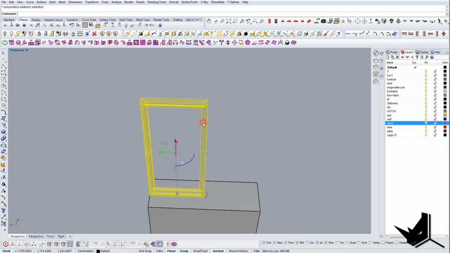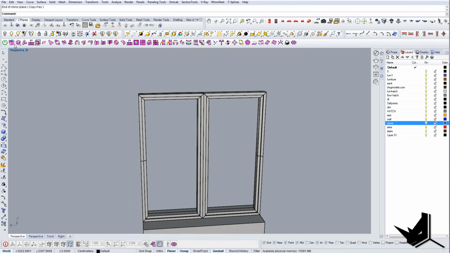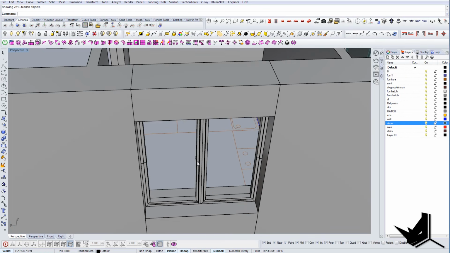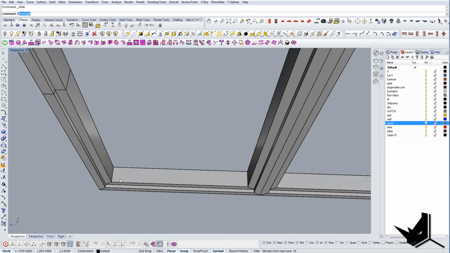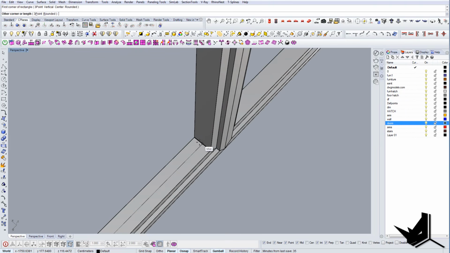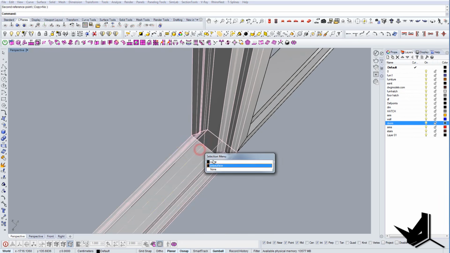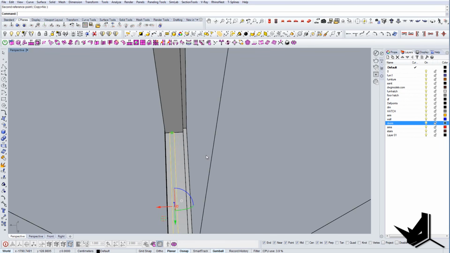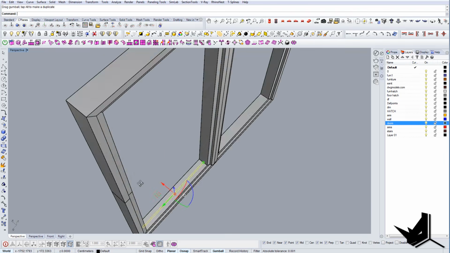And now we can, of course, do it like this. So both versions will work depending on exactly what you want. And now, of course, we can create here some kind of glass, and this glass can be double glass or a single glass depending on how you want to create your model. For now, let's just use it as a single glass.